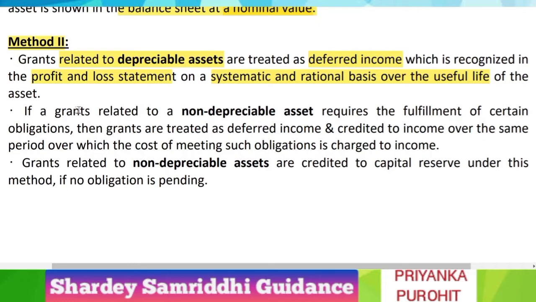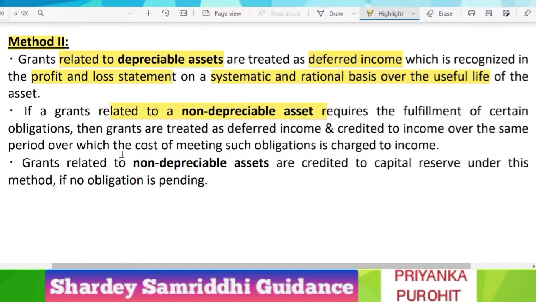First we have seen when the asset was a depreciable asset. Now we are going to see when the asset is a non-depreciable asset. Then there are two cases: either certain obligations are attached to it, or no obligation is pending.